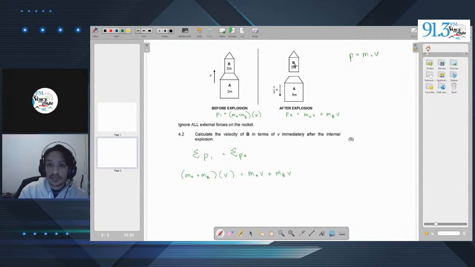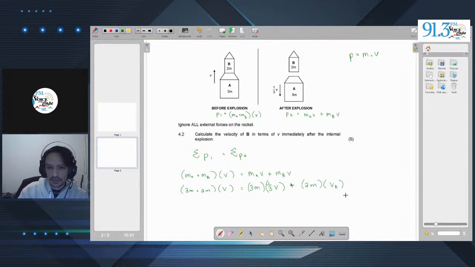Now we substitute this information in. The mass of A is 3m and the mass of B is 2m, so we write 3m plus 2m, and the velocity is just stated as V. This is equal to the mass of A, which is 3m, times 1 over 3 V, added to the mass of B, which is 2m, times the velocity of B. The velocity of B is not given, so we write vB, because we need to find it.